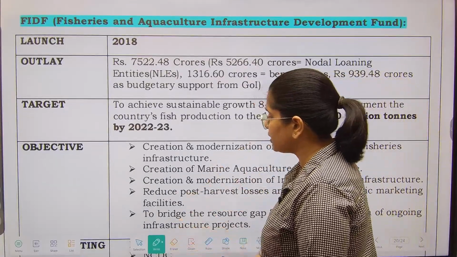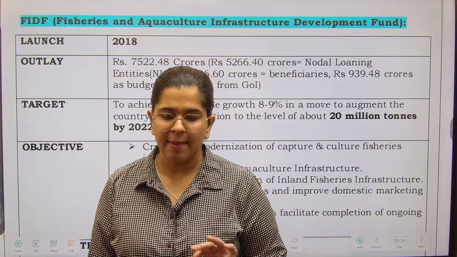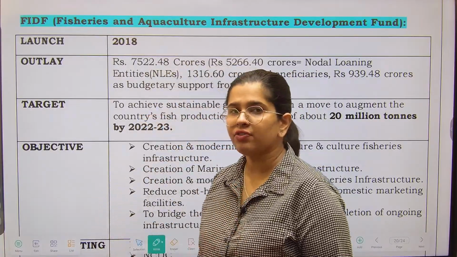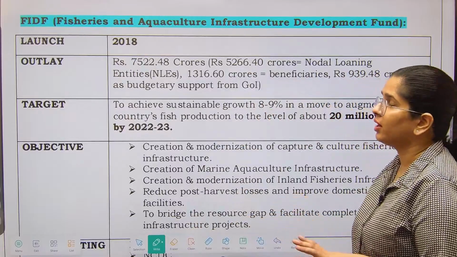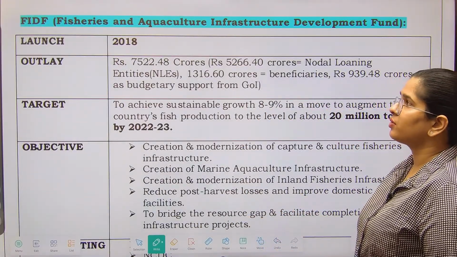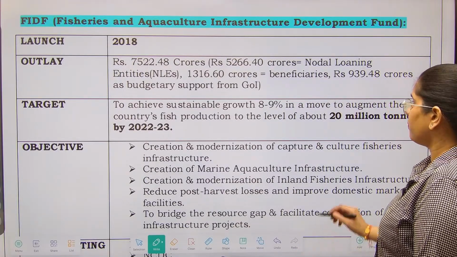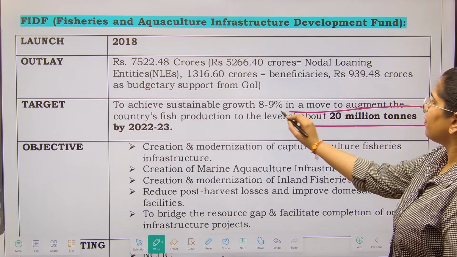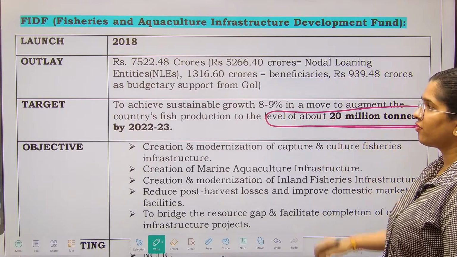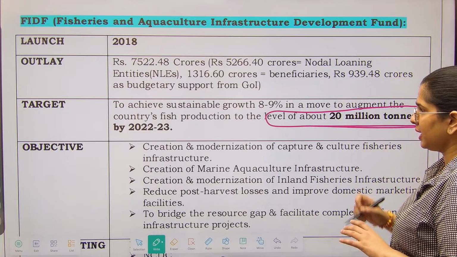For any particular scheme, we always understand that there is a need of funding. पैसे की ज़रूरत होती है. So for the fisheries sector, we have a separate fund. It has been launched in 2018. The outlay is 7,522 crores. Right? Target is, what is the target? Target was to achieve 20 million tons of fish production by 2022. So this was the target.